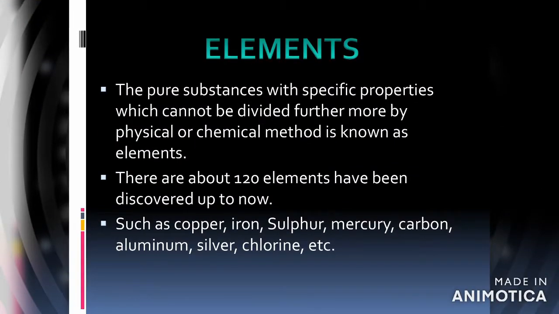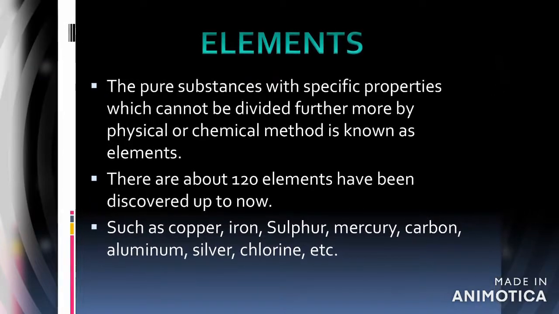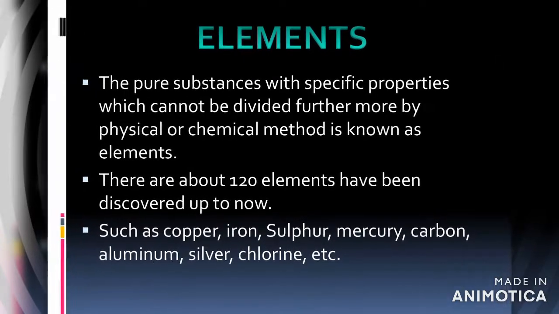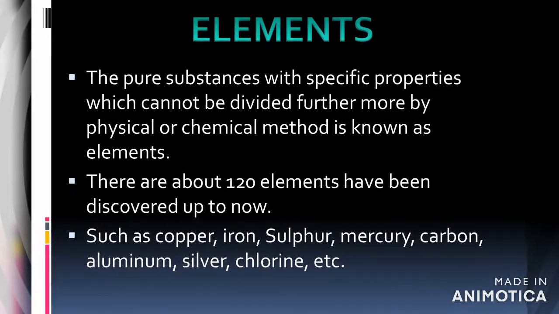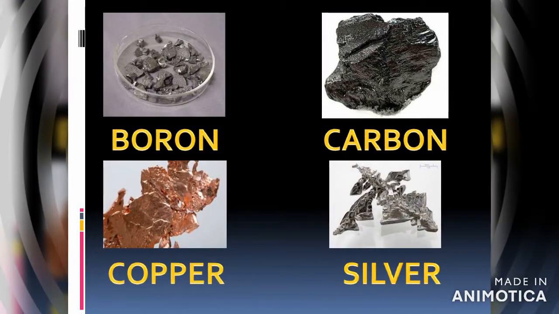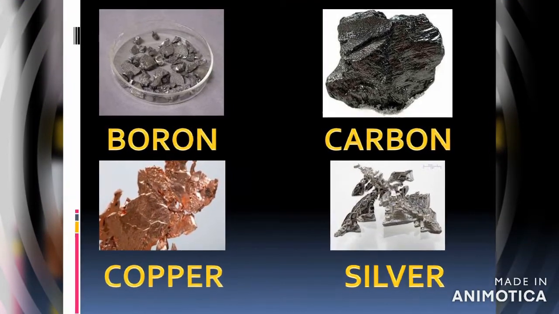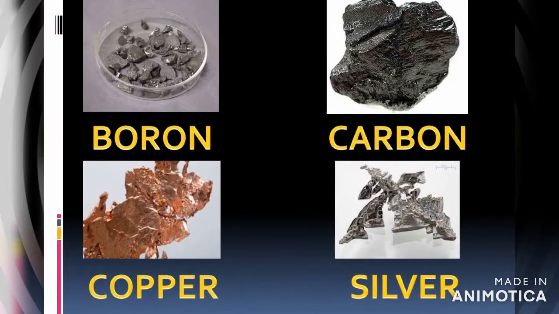The pure substances with specific properties which cannot be divided further by physical or chemical methods are known as elements. About 120 elements have been discovered up to now, such as copper, iron, sulfur, mercury, carbon, aluminium, silver, chlorine, hydrogen, helium, oxygen, etc.